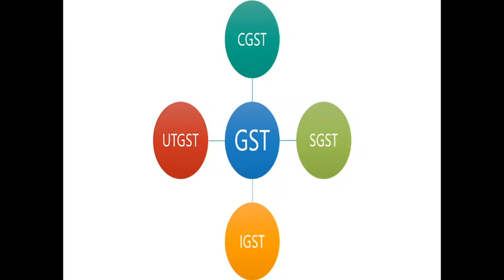Now this is CGST, SGST, UTGST and IGST. In case of intrastate supply, CGST and SGST is levied, or if the supply has taken place in a union territory other than Puducherry and Delhi, union territory goods and services tax is levied, right? And in case of interstate supply, like we discussed in our example of dealers sending goods from Delhi to the purchaser in Chhattisgarh, IGST will be levied because this is a supply or a transaction between seller and buyer of two different states.